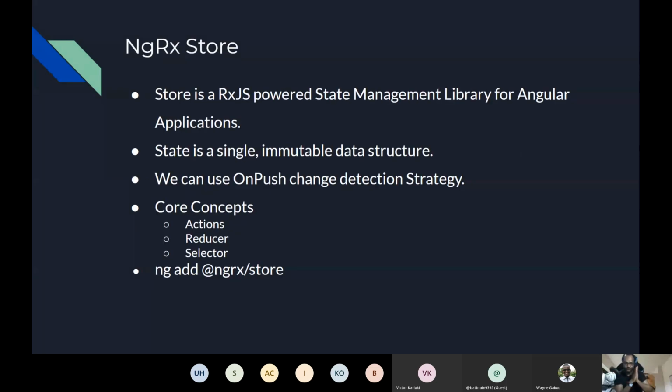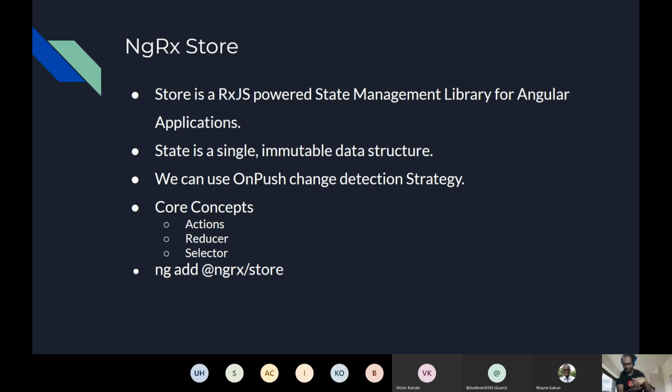We are going to talk about NgRx store. As I said, store is an RxJS powered state management library for Angular applications. So before using NgRx, you have to be aware of a little bit of RxJS, which is pretty difficult because RxJS is not that simple. If you are struggling, believe me, I have been in the same boat and I still struggle, because RxJS is not that easy. Every time I have to go ahead and figure out which operator to use. Of course the doc is really great. I can just go ahead and see the different operators, and I think this is one which I can use.